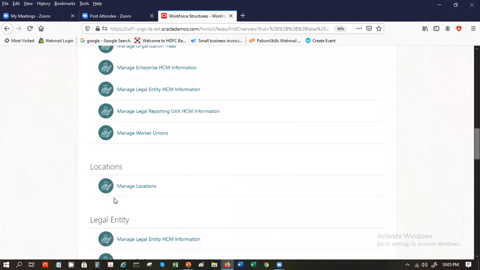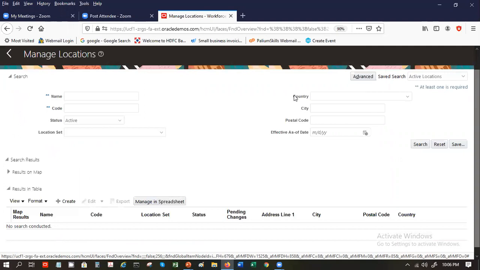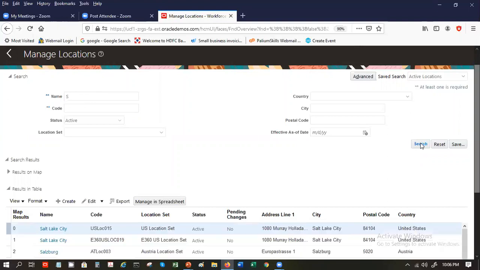Locations. So let's now click on manage locations. So we are talking about creating locations. The page is exactly similar for job, position, grade, everything is exactly the same. First you get a search page. If you want to search for something, you can type S and press search. In some cases it will say you need more than one character, you need three characters, so you have to type those corresponding characters.